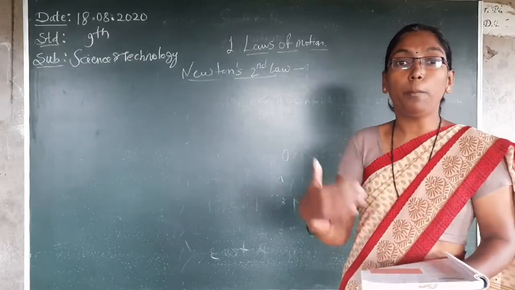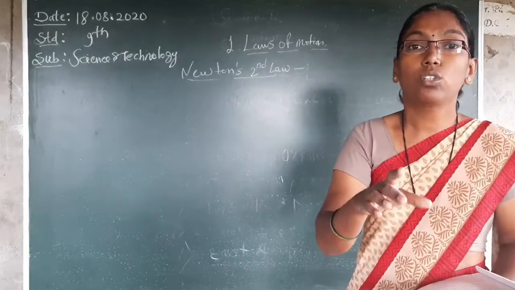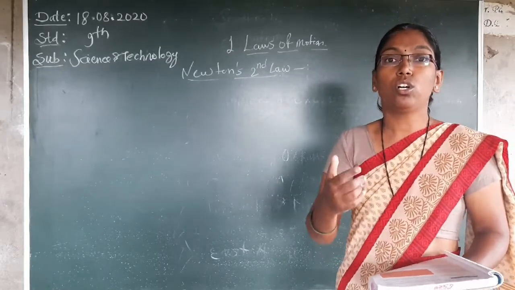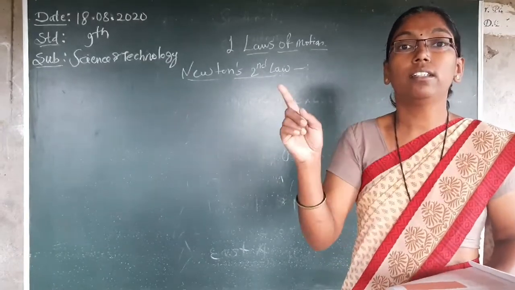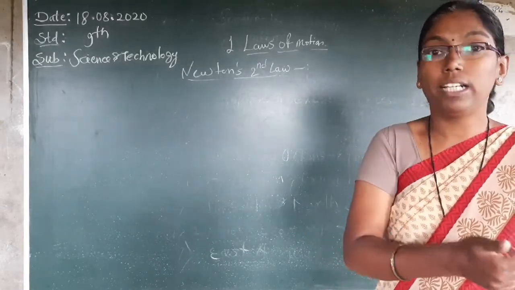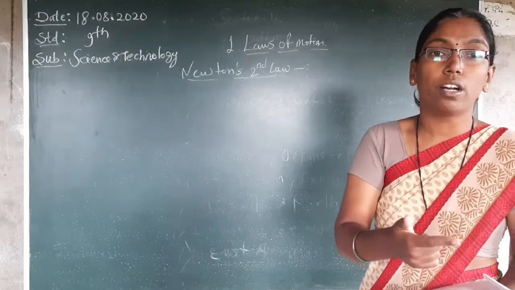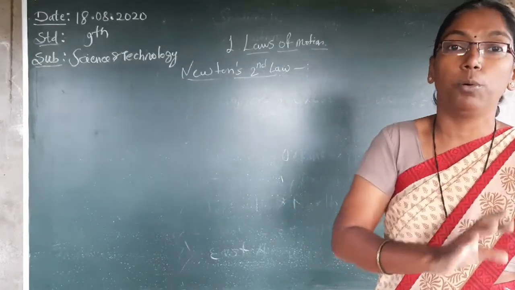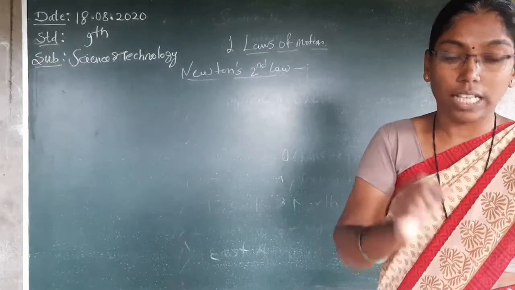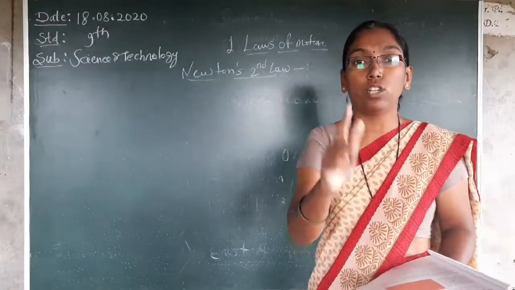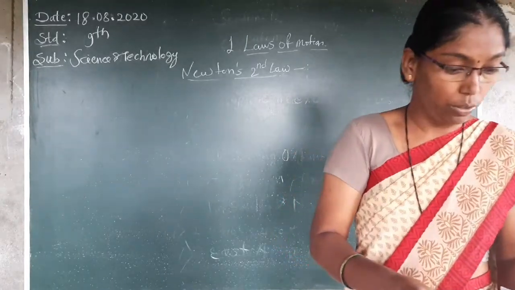They run first and then throw the ball, so speed and velocity will be there. Then the batsman can hit a six or a four. If speed and velocity are not there, the batsman cannot hit a six or a four. So this second law depends upon the speed and mass of the object. We continue.